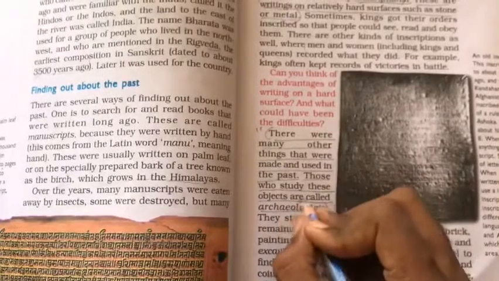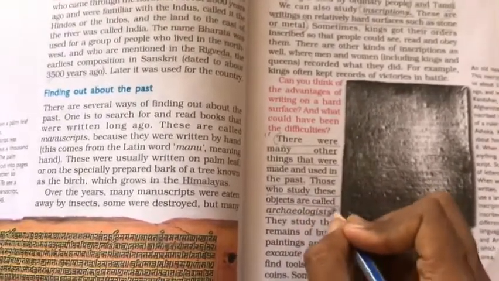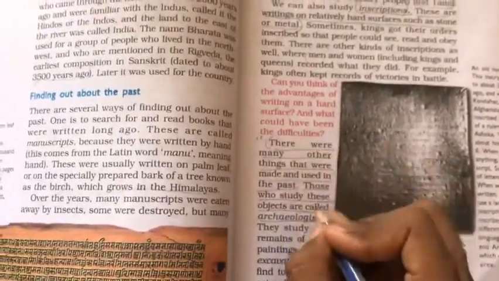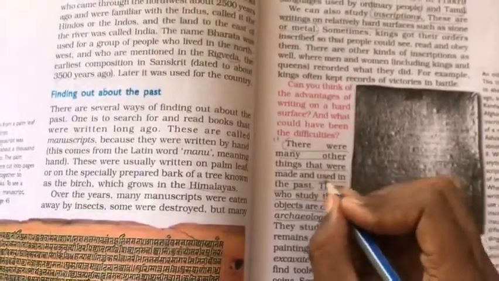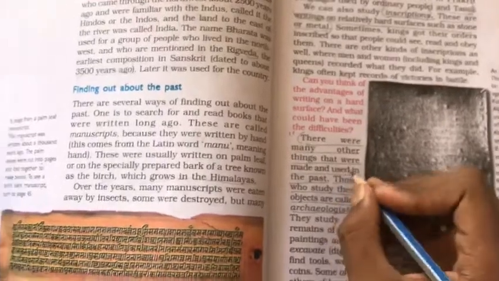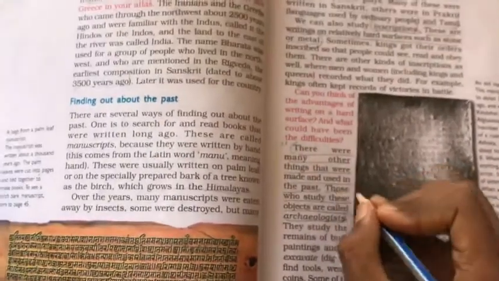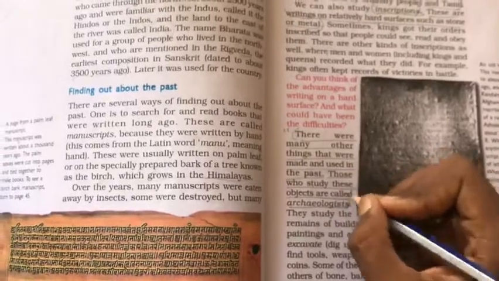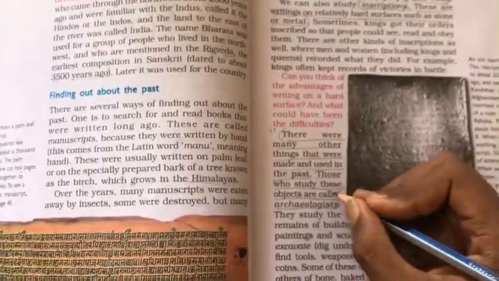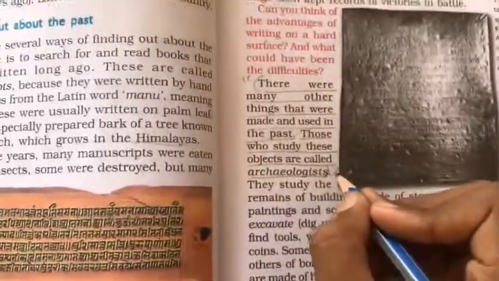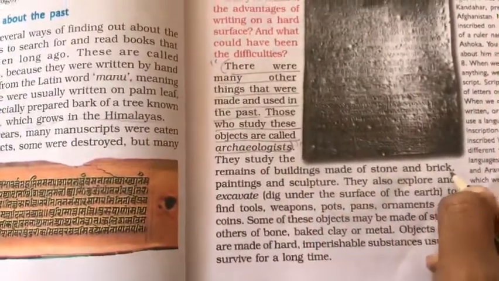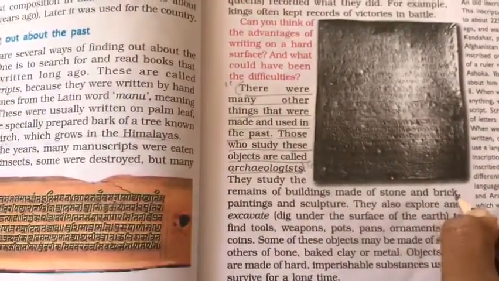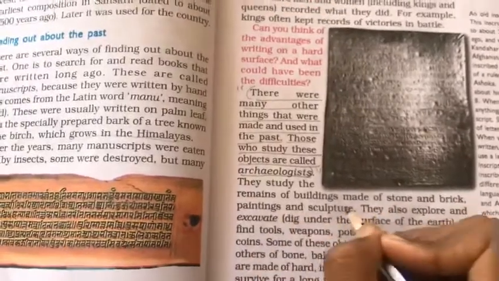Those who study these subjects are known as archaeologists. So archaeologists, that you have to underline. Those who study such objects, the objects that were made and used in the past times, those people are known as archaeologists. They study the remains of buildings made of stone and bricks. They also study buildings that were made of stone and bricks. Paintings and sculpture are also studied by them.